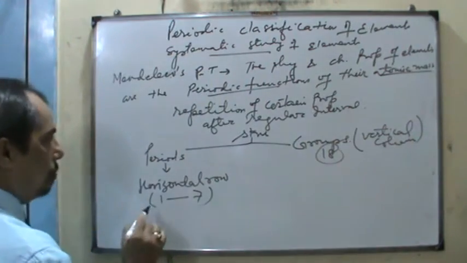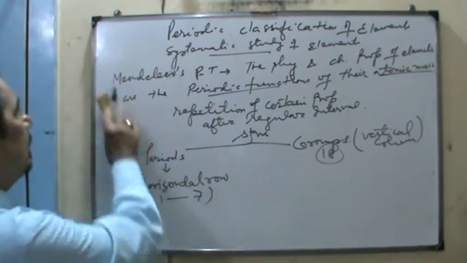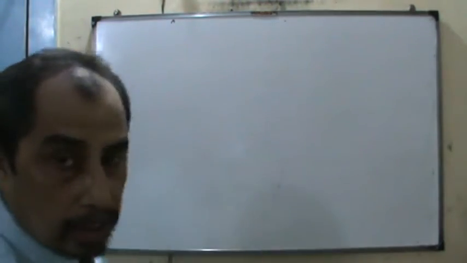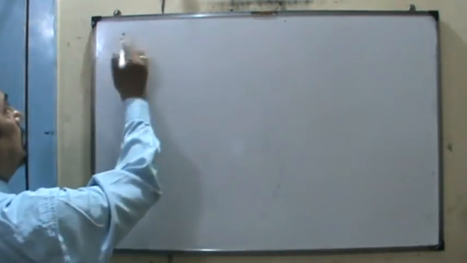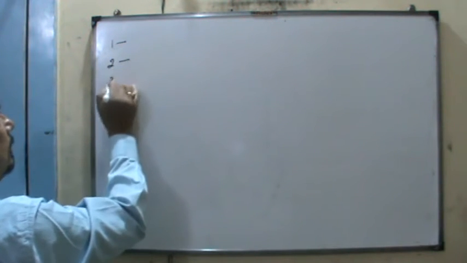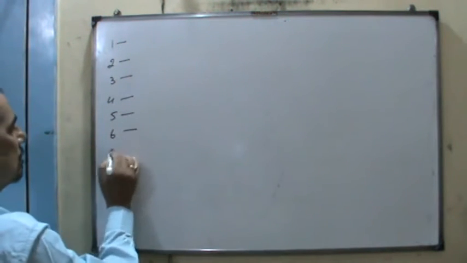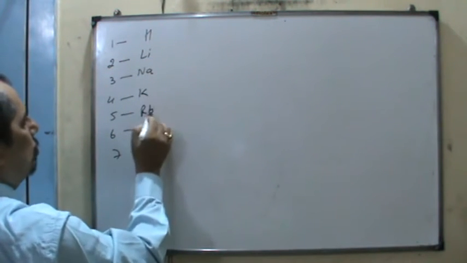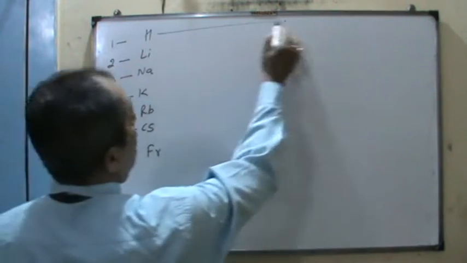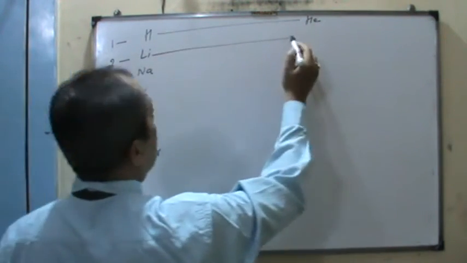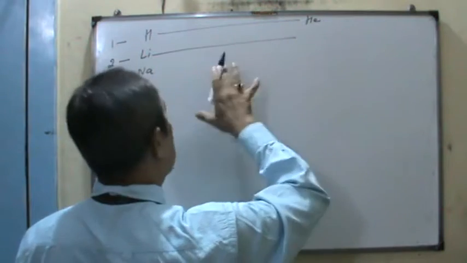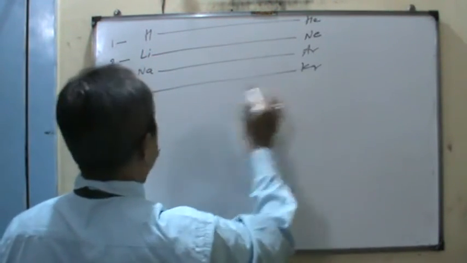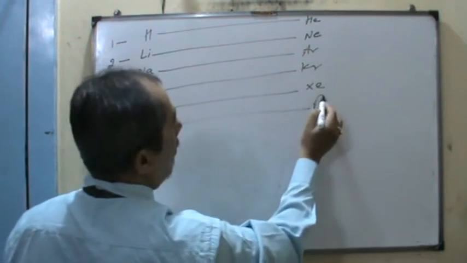So each period starts from the alkali metals and is completed at the inert gas. First period, second, third, fourth, fifth, sixth and seventh: hydrogen, lithium, sodium, potassium, rubidium, cesium and francium. So it starts with the alkali and ends at the inert gases. The modern table is also in that way. So neon, argon, krypton, xenon and radon.